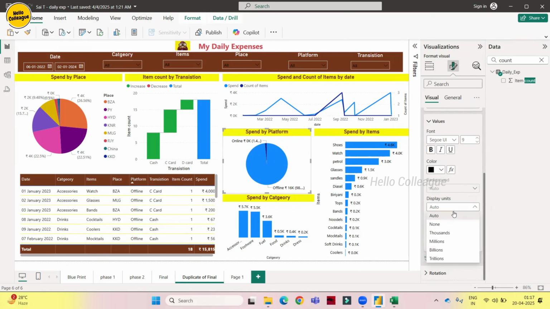Let's make it thousands only, and increase decimals to 2. Yeah, now 0.2, so 2K is the value. We can clearly understand.